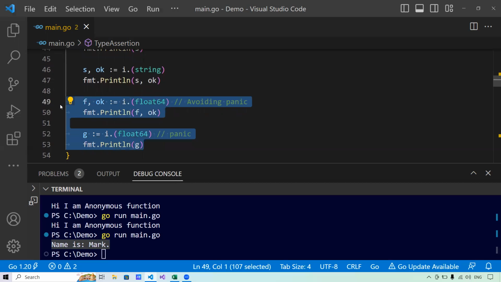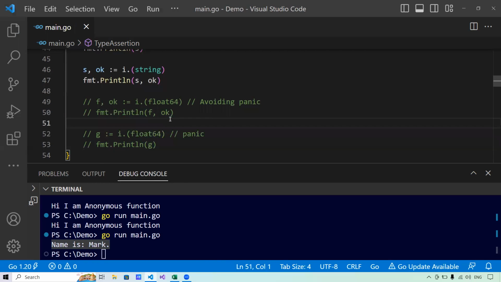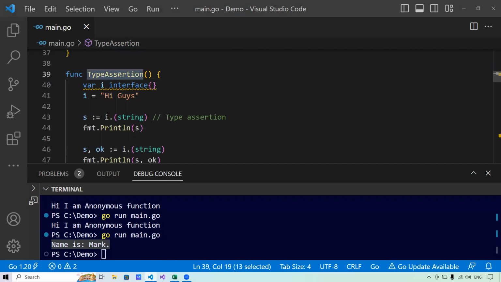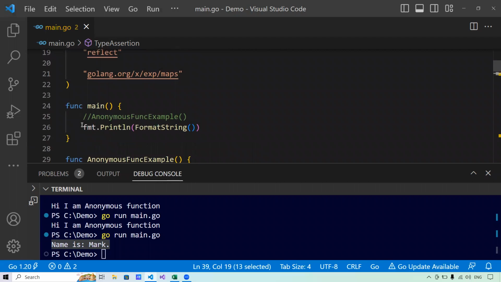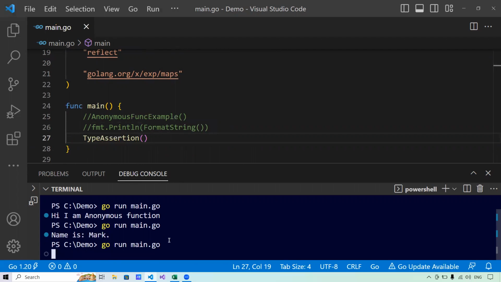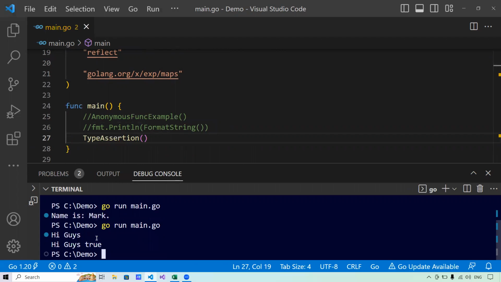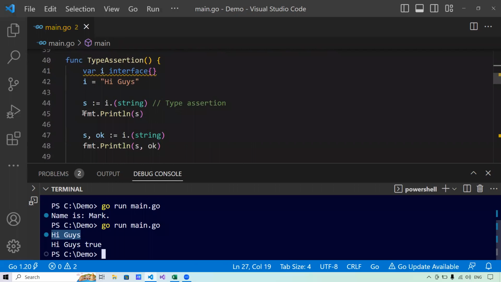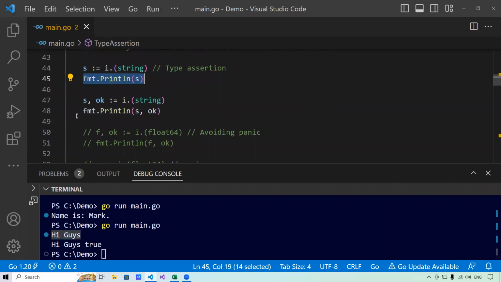Now let me first comment this part and show you by running this program here, type assertion. Let me comment it, let me run type assertion here, and let me say go run main.go. You see it says hi guys in the first line because I'm printing the value of the string. In the second line, I'm printing the value of the string, but with a value that says whether the pull is successful or not. It says yes, I am successful.